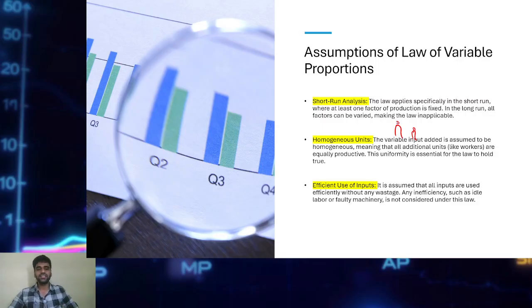We are not making such assumptions. All people working here will be equally competent and contributing to the organization. The law also assumes that there will be efficient use of inputs, and all inputs will be used without any wastage. So these are the important assumptions of the law of variable proportions.